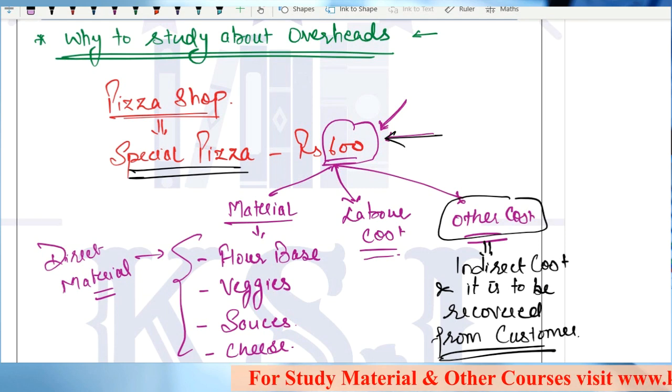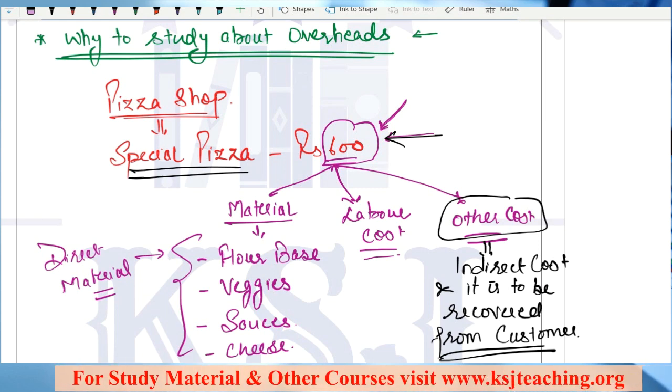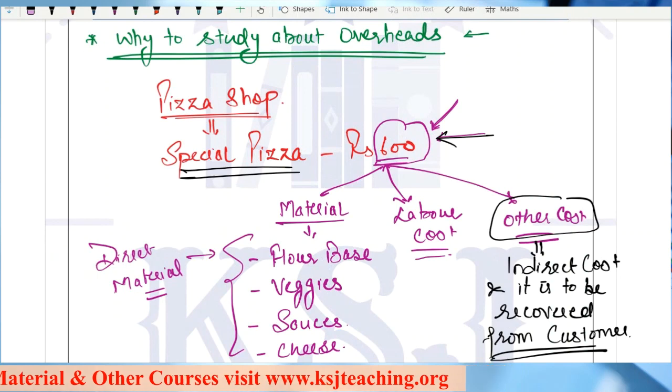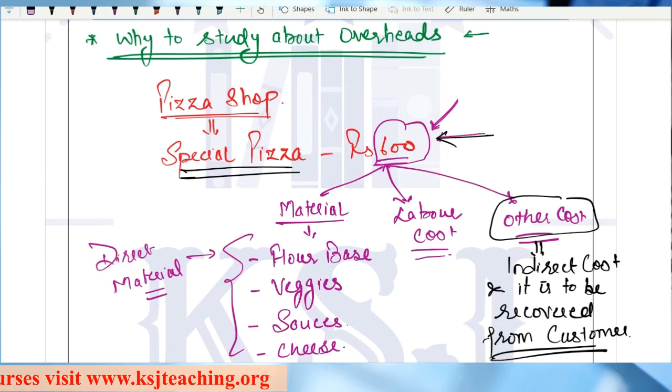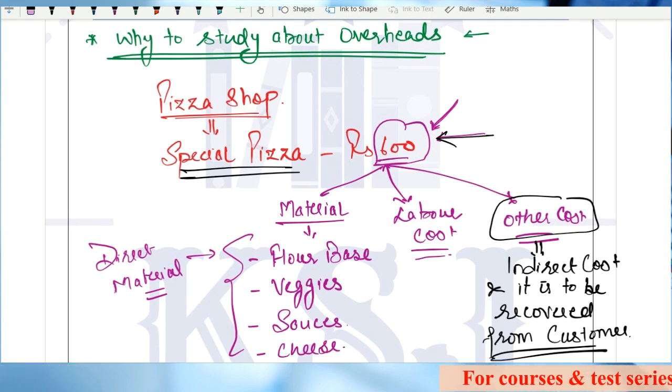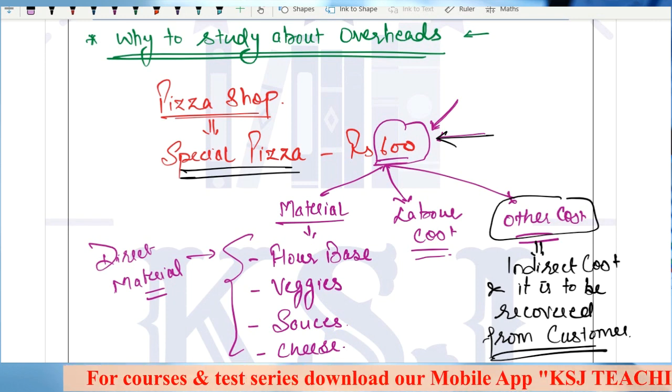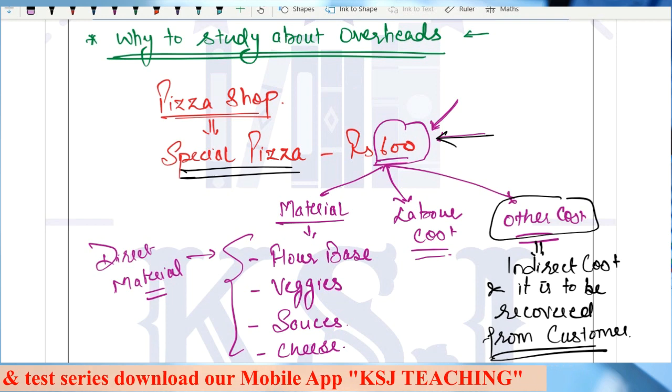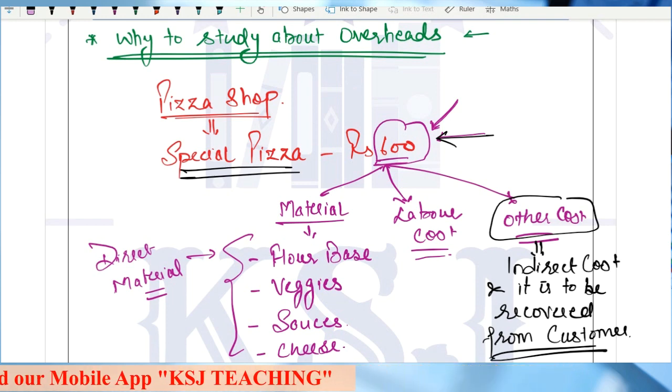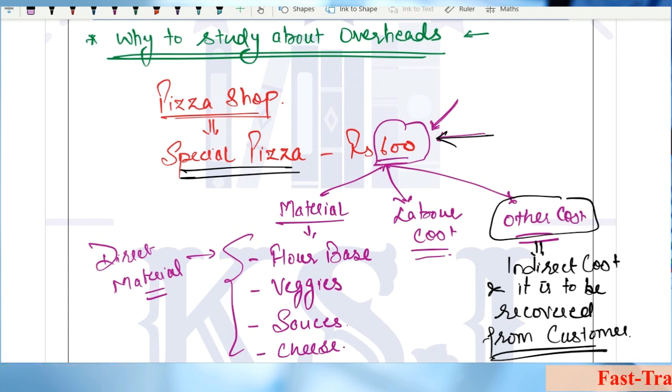Sir, if the cost is directly identified in one unit, then there is no issue. I'll take that cost and recover it from the customer, right? Any cost which cannot be directly identified in one unit of the finished product, but that cost is to be recovered from the customer, that method is known as overhead costing.